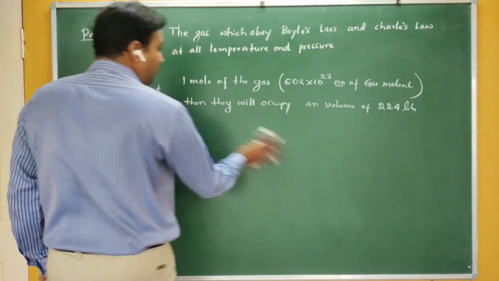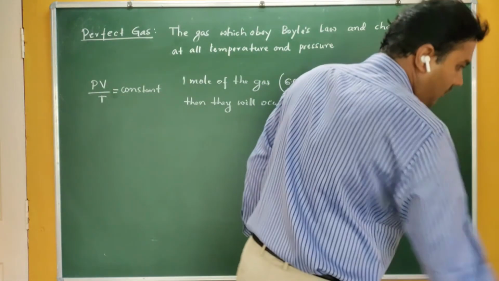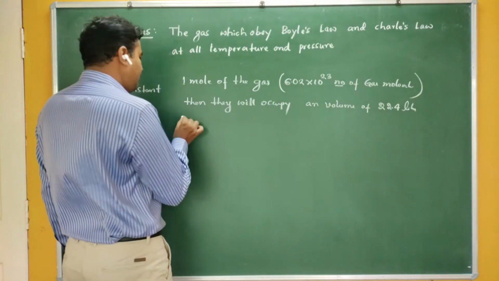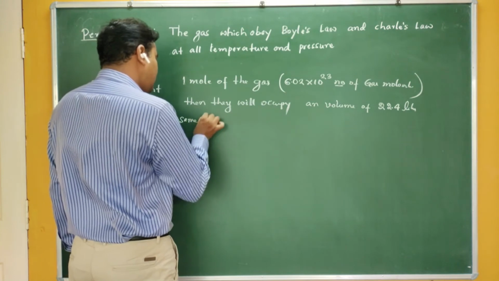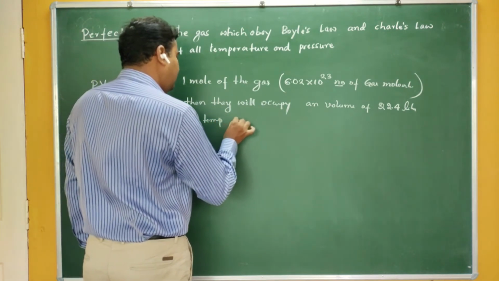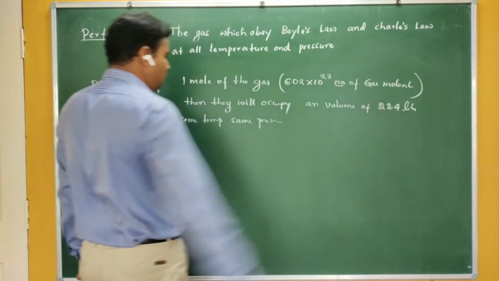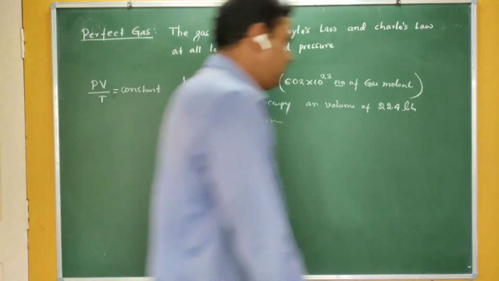So the condition is very important: they will occupy a volume of 22.4 liters provided the system is at the same temperature as well as the same pressure.